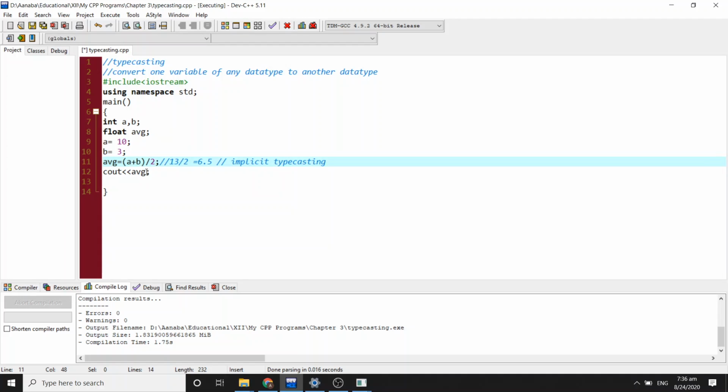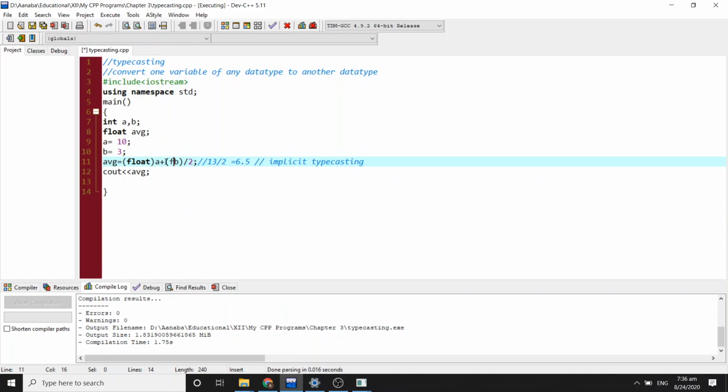Now, if we are going to do such a division, then what should we do? We should add the float data type to the variables we are going to convert.